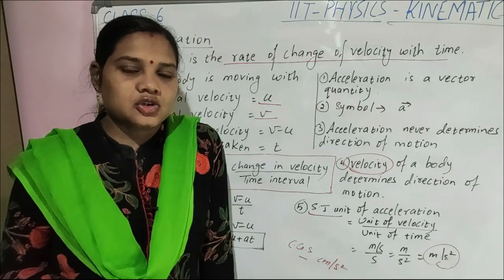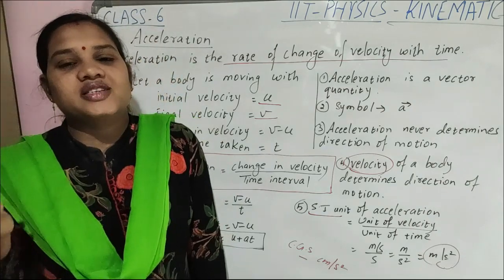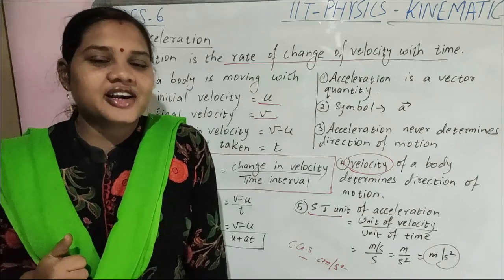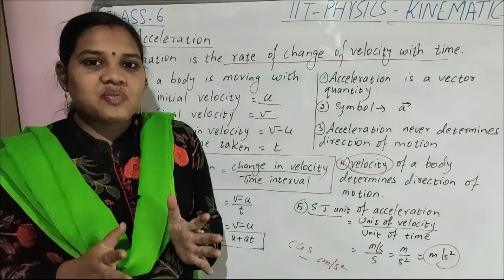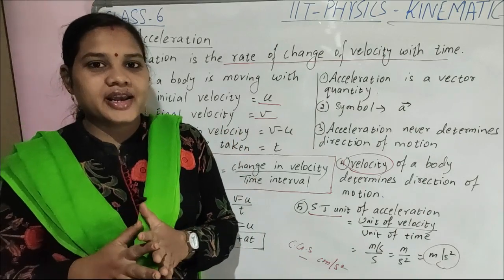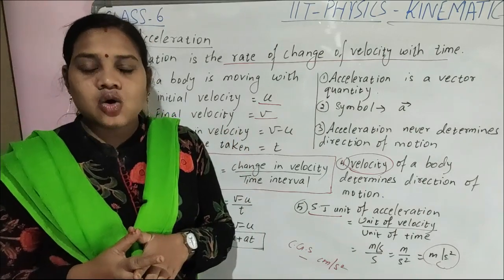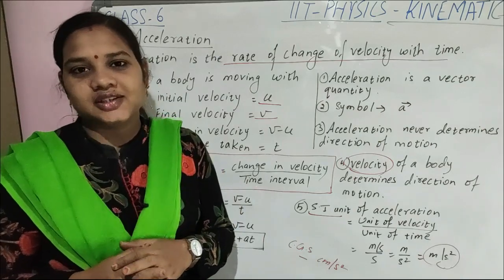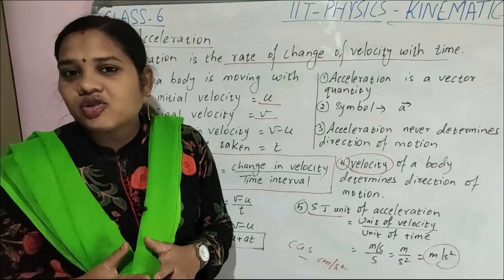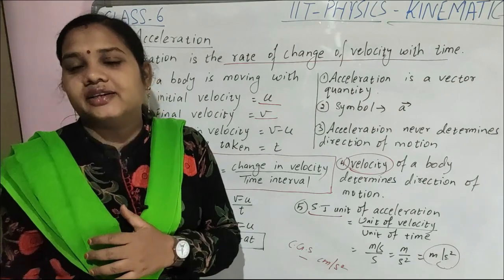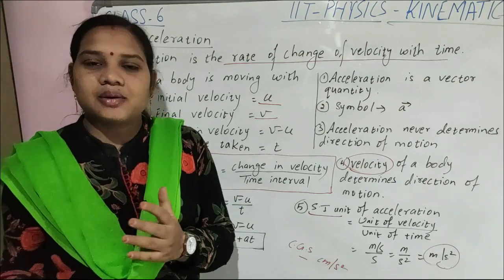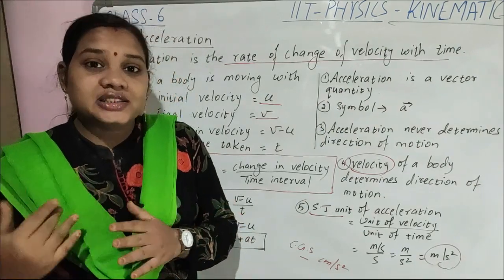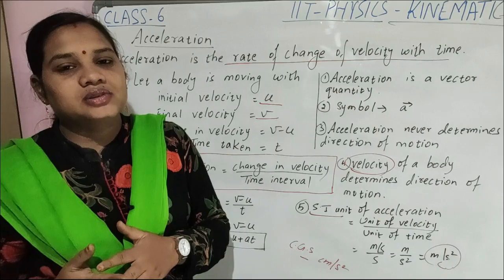So today what we discussed? We discussed acceleration and retardation. Any body will not maintain its velocity or direction uniformly throughout the journey. Sometimes its velocity increases with time, sometimes it decreases, sometimes it changes its direction, sometimes not.